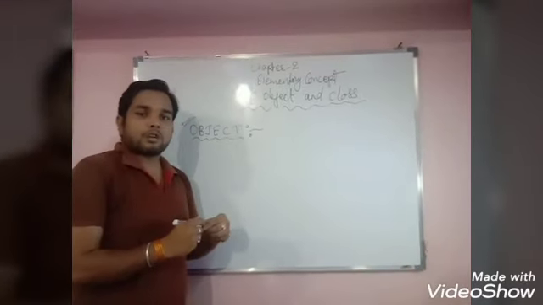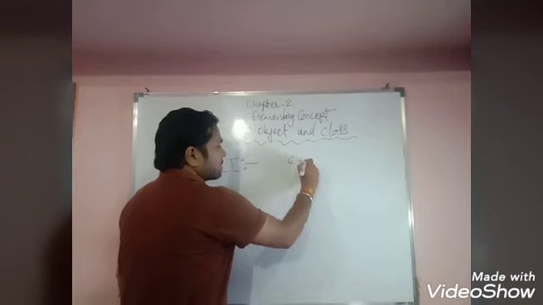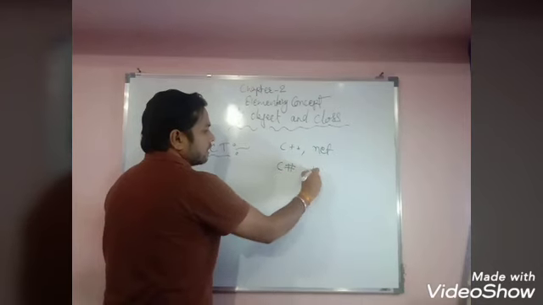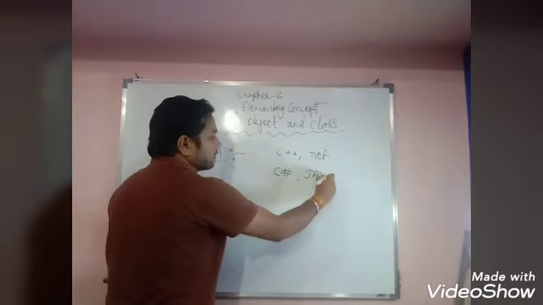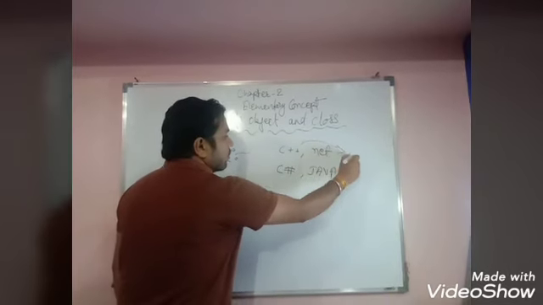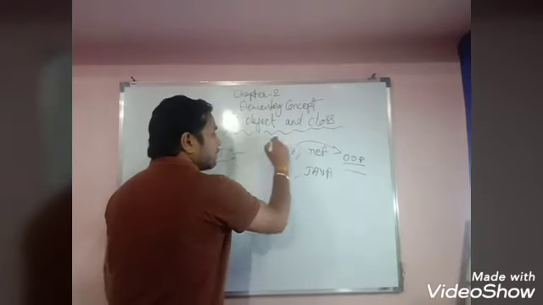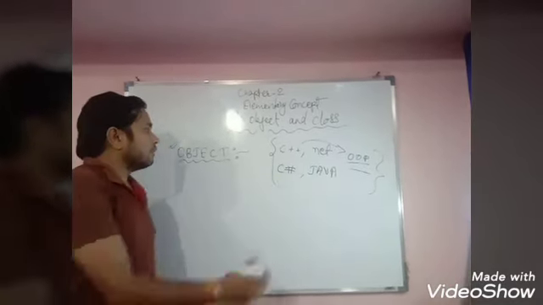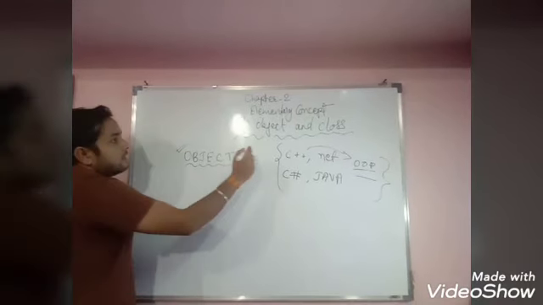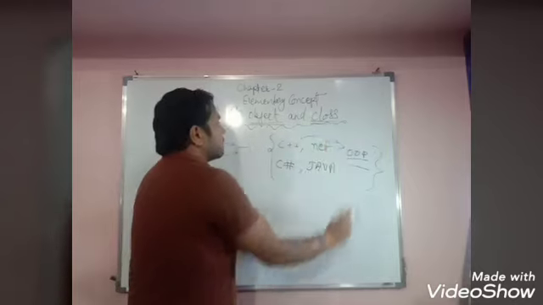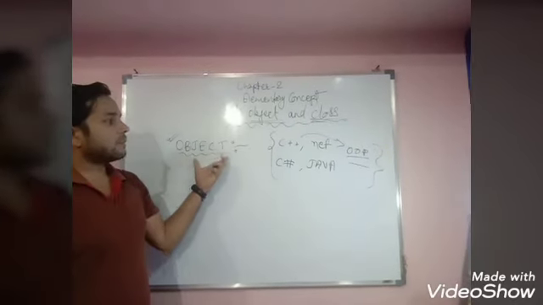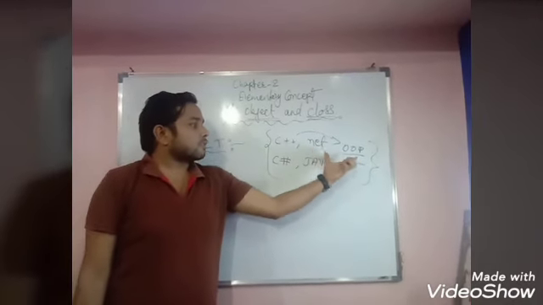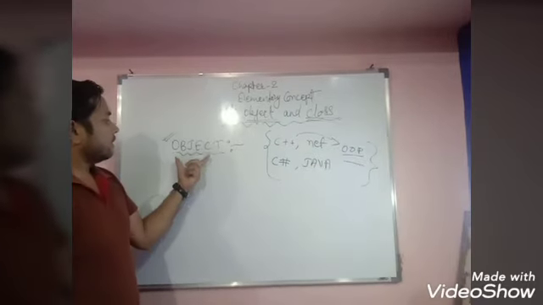Any programming language that uses OOPS principles, like C++, .NET, C#, or Java, these are all programming languages which use the principle of OOPS, object oriented programming. So if you are using any programming language with OOP principles, then you have to know what is object and what is class. These are the two basic concepts of OOPS, object and class. So today we will learn about the object.